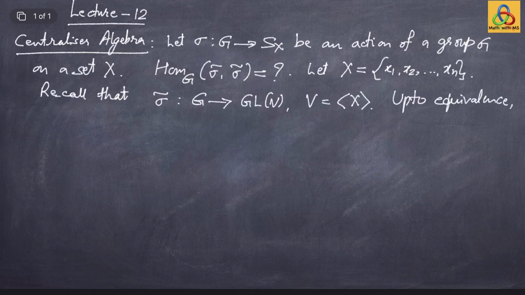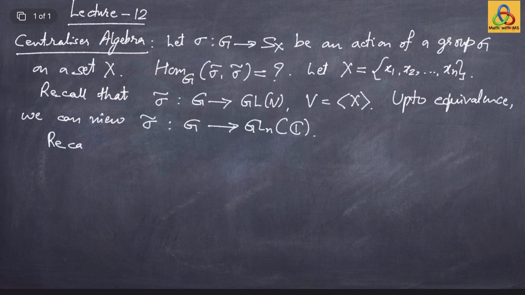Up to equivalence, we can view sigma tilde as a map from G to GL_n(C). So this is what we are going to work with. Recall, what is Hom_G(sigma tilde, sigma tilde) in this case?